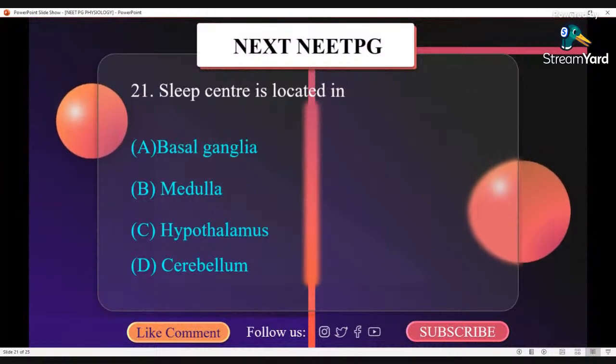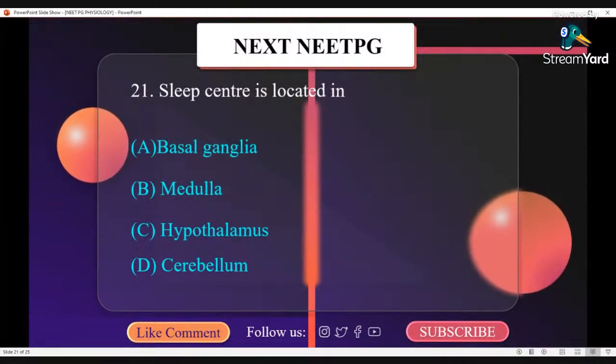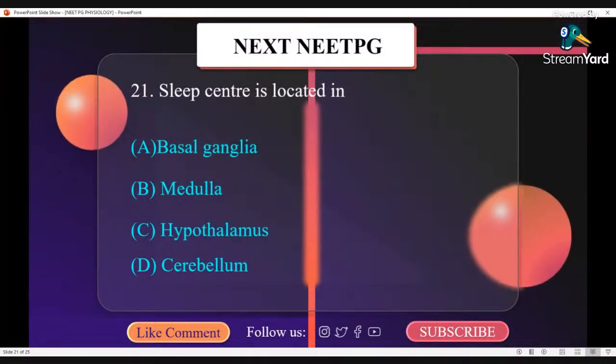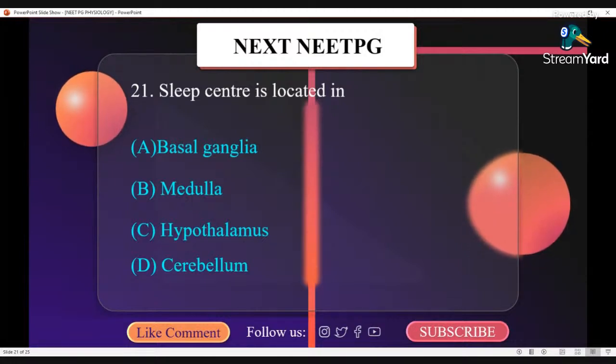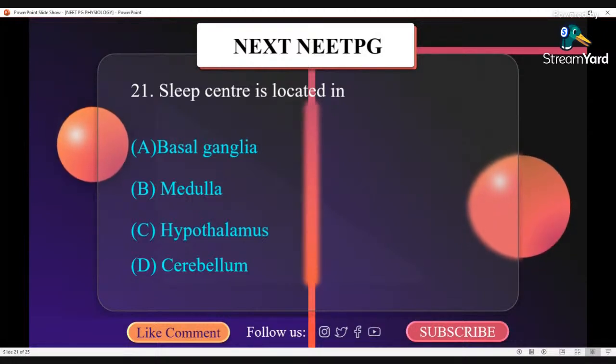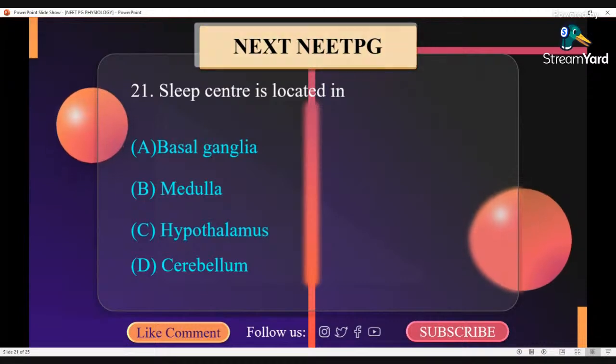Sleep center is located in hypothalamus. Correct option is C.